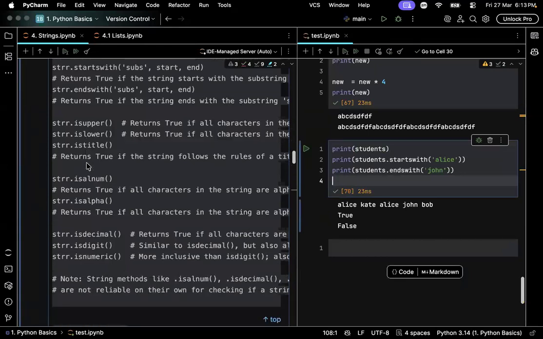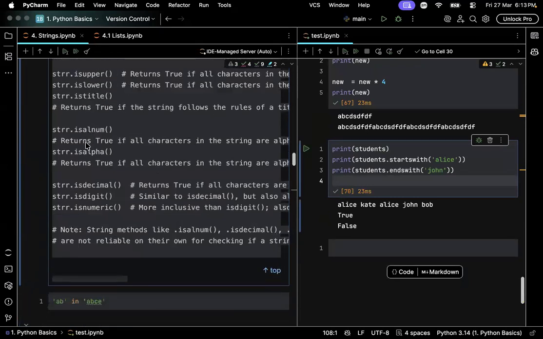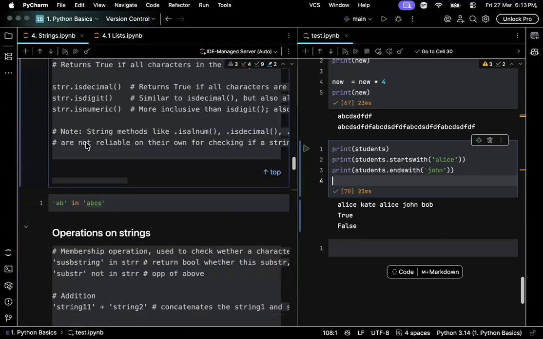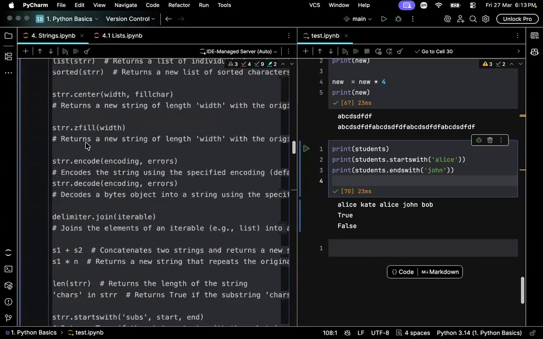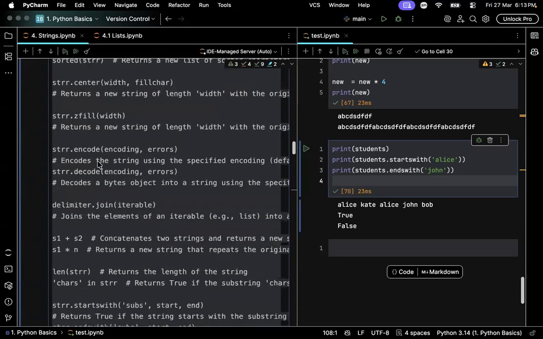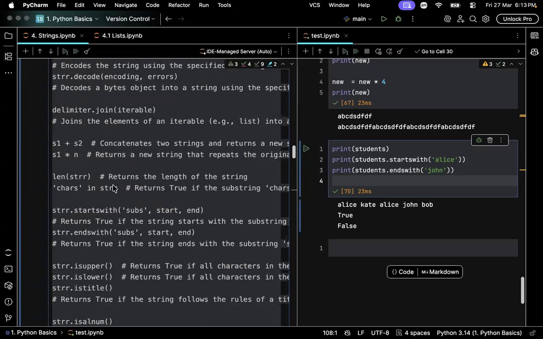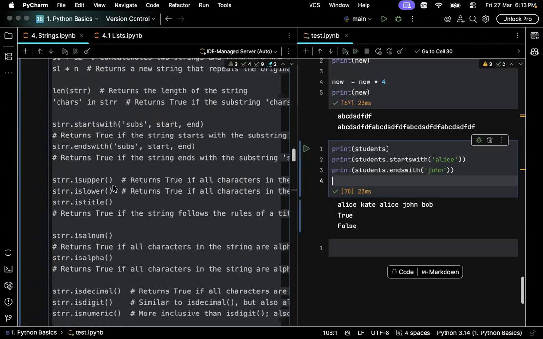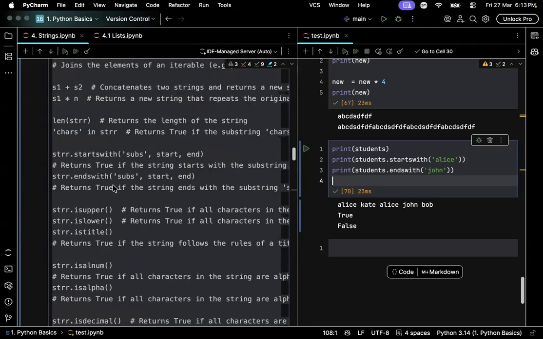Is lower, is upper, is title, just like the sound, will return true or false whether all characters are lower or all characters are upper, all characters are title, and so on. String is actually the data type that has the most number of methods in Python. You won't find this many even in a list and a tuple. So take your time. They are very easy to understand. Just go over each method, how it looks, what its arguments are, and what it does. And also try to create some random string and implement every method on it so you understand how it actually works.